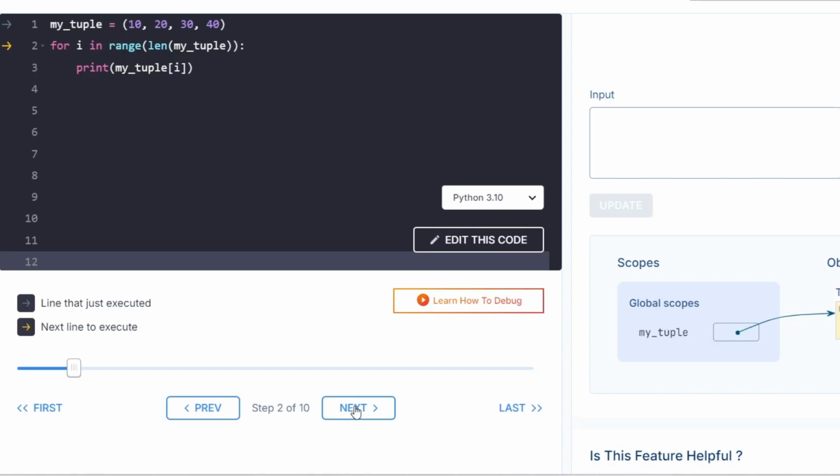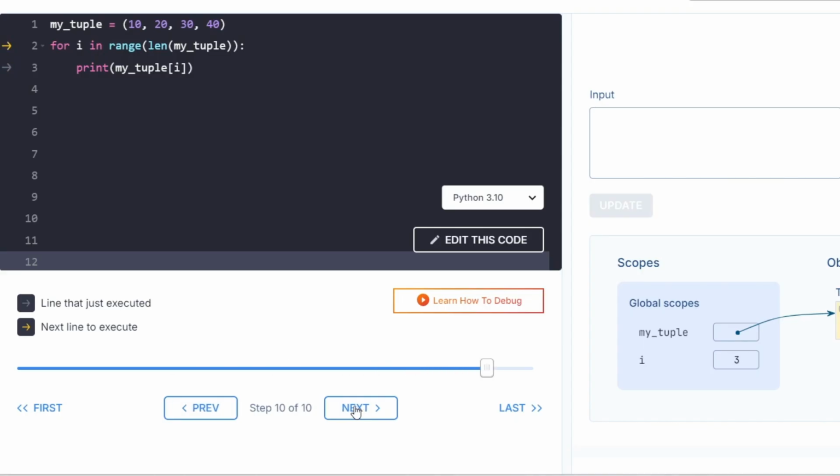The tuple values 10, 20, 30, 40 are already assigned to the indexes 0, 1, 2, 3. You can see this on the right side. Let us run the code line by line. The i value will be 0 initially, so the 0 index value is printed. So 10, 20, 30, 40, whatever value is given will be printed.